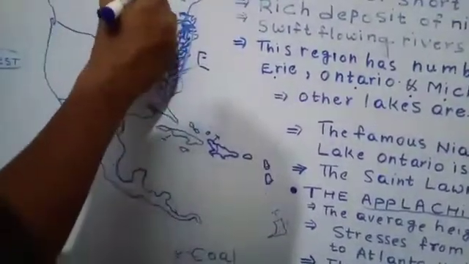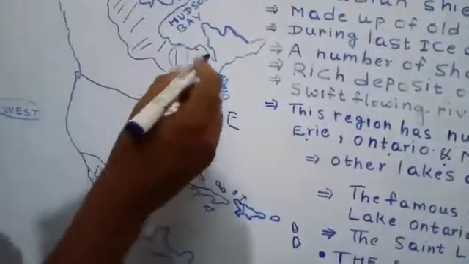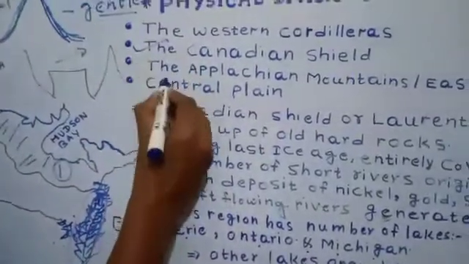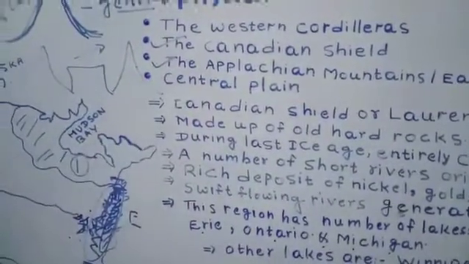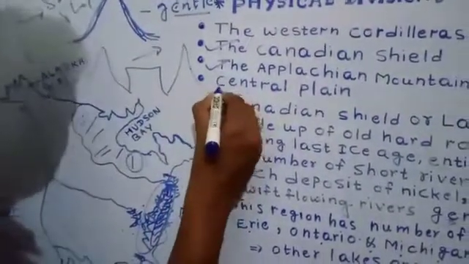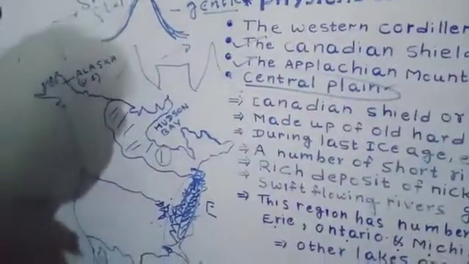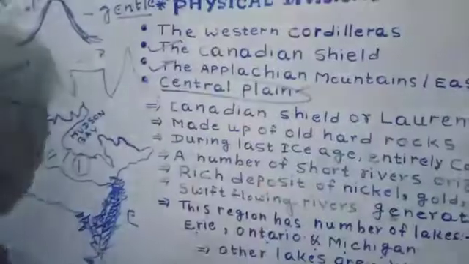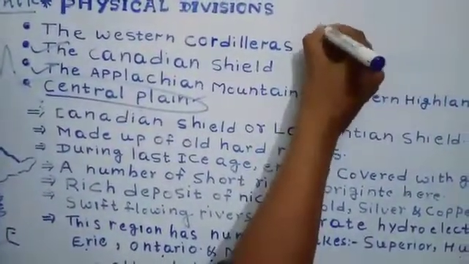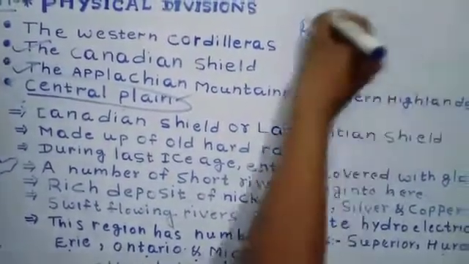Today I have explained two important physical features of North America in detail: the Canadian Shield and the Appalachian mountain. In the next video we are going to see two topics. First of all, we will discuss the last physical feature, the central plain, in detail, and in the same video we'll also explain the rivers of North America.